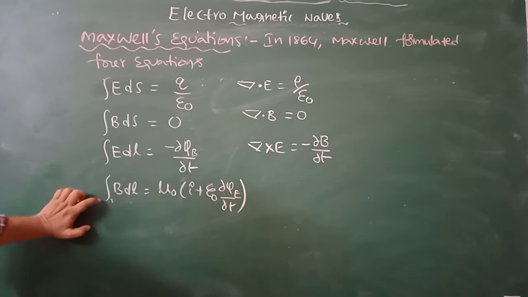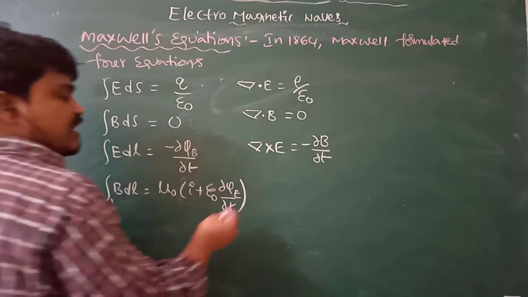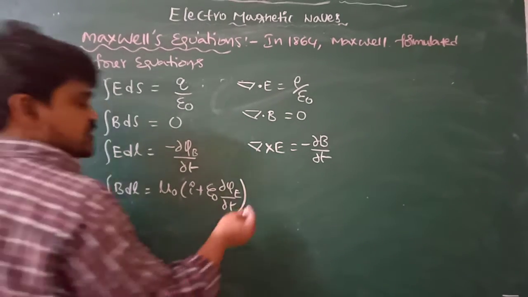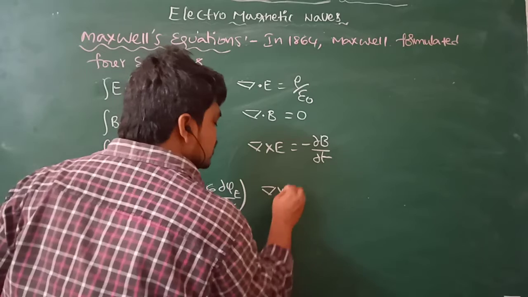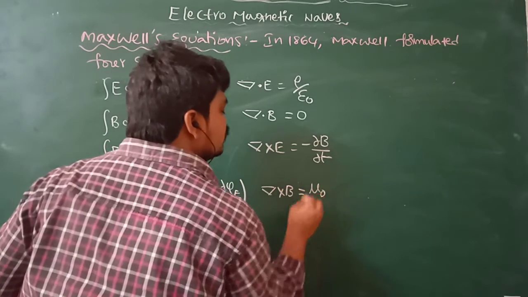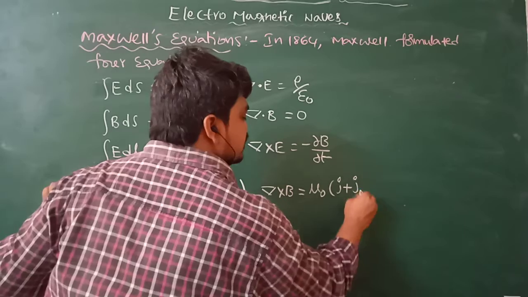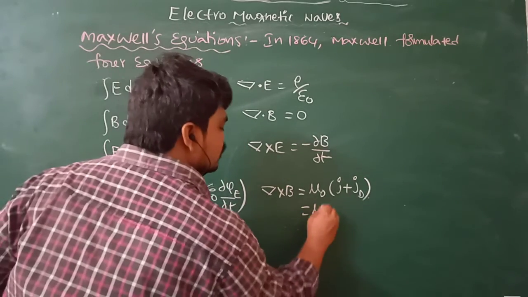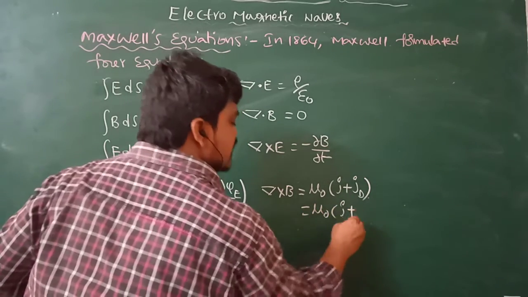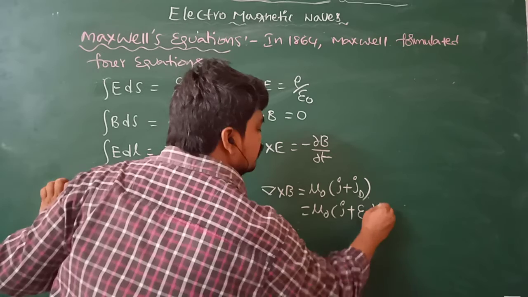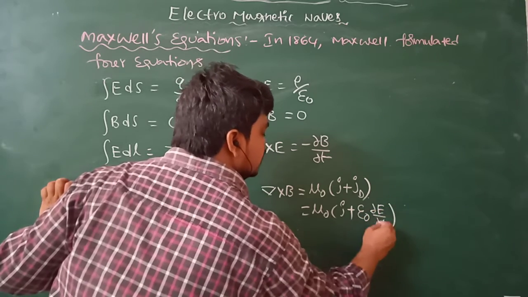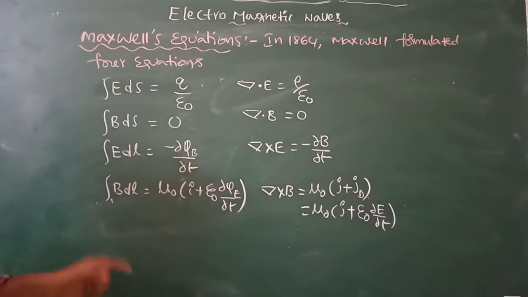And Ampere's-Maxwell law we can modify into differential form, that is del cross B is equal to mu naught of J plus J D, or mu naught of J plus epsilon naught dou E by dou t.